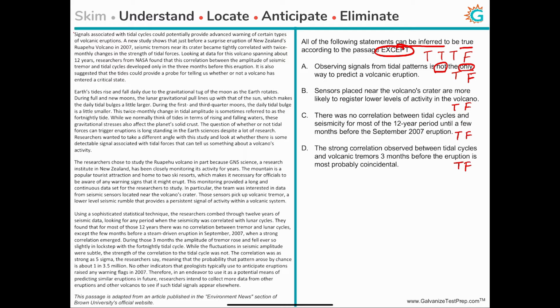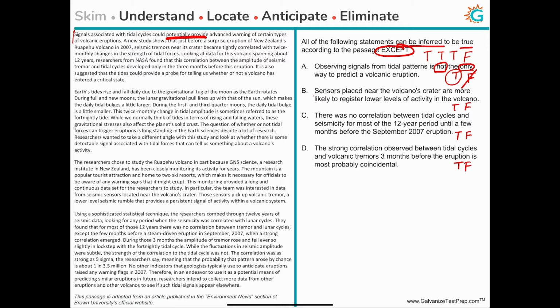So if you go back to the beginning of the passage, they're talking about how signals associated with tidal cycles could potentially provide advanced warning of certain types of volcanic eruptions. So they could provide a warning, they could provide a way to predict the eruption, but nowhere does the passage say that it is the only way to predict a volcanic eruption, and therefore choice A is true.